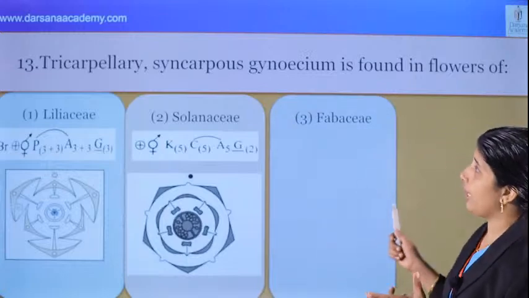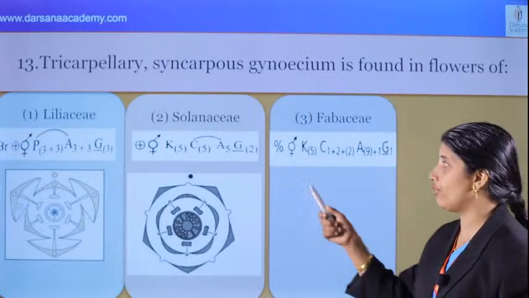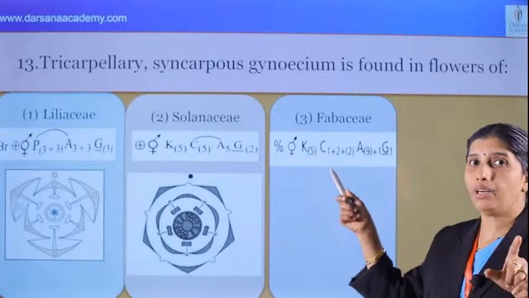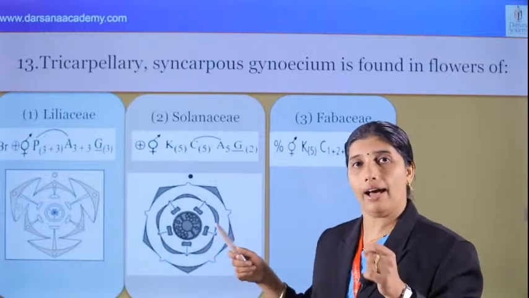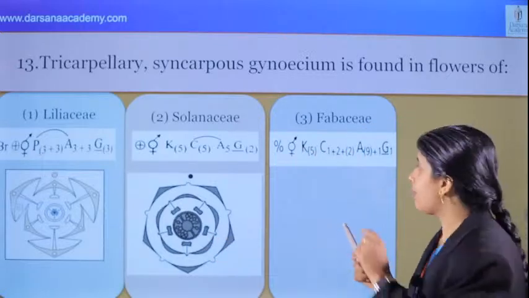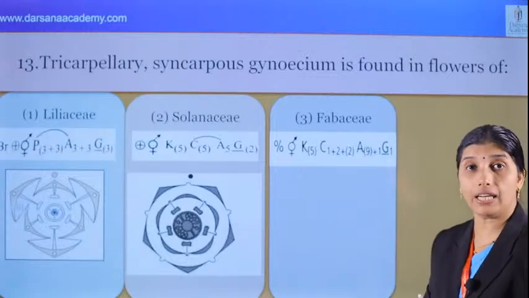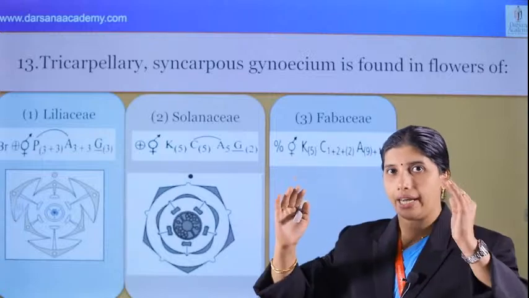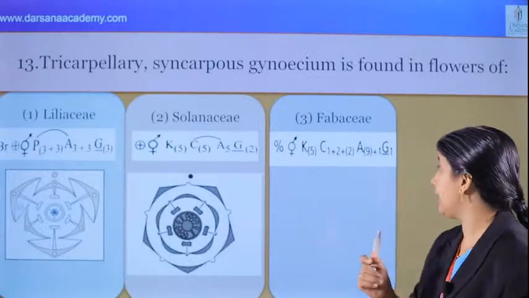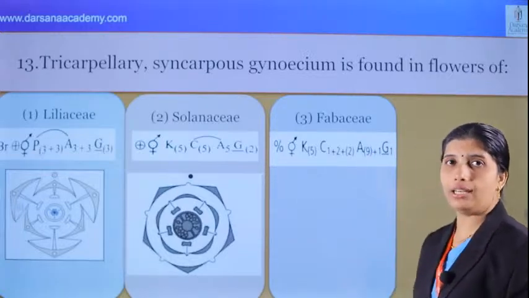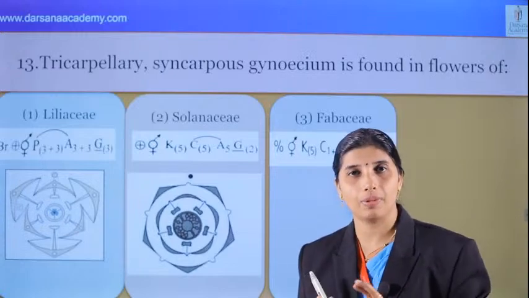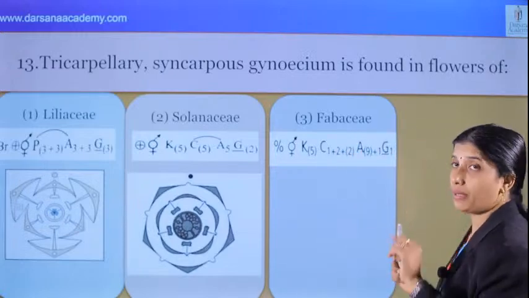And next we can see Fabaceae. What about Fabaceae? What is the floral formula? Zygomorphic. Only remember zygomorphic for the exam. And this is bisexual. Sepals 5 fused. Corolla 1 plus 2 plus 2, that is called vexillary aestivation: standard, wings, and fused keel. And androecium, very important: diadelphous, 9 stamens fused plus 1. And gynoecium: carpel 1.